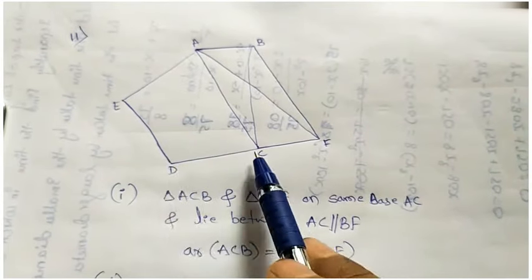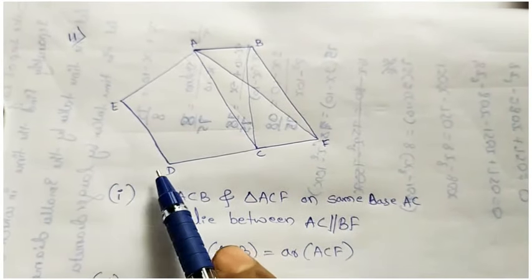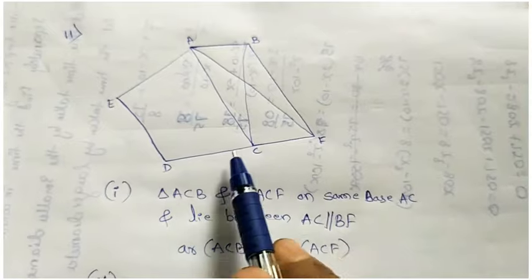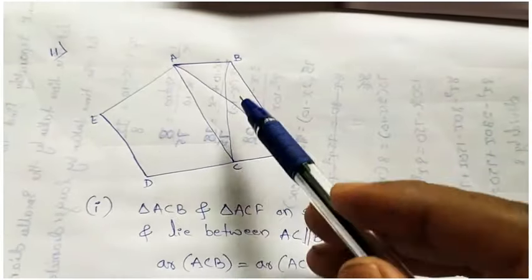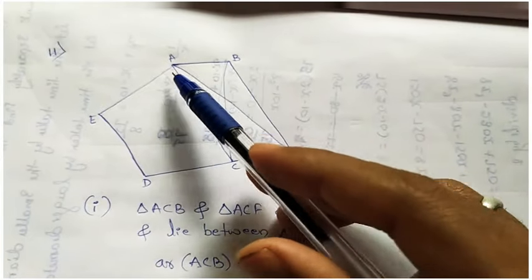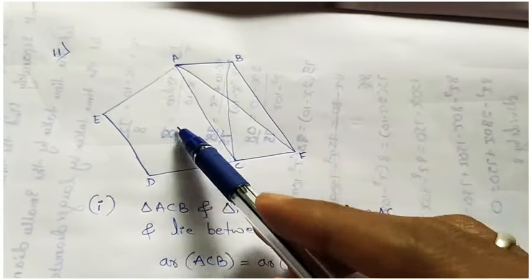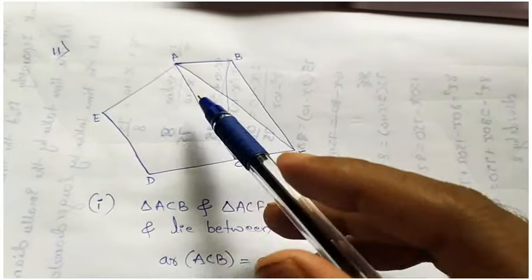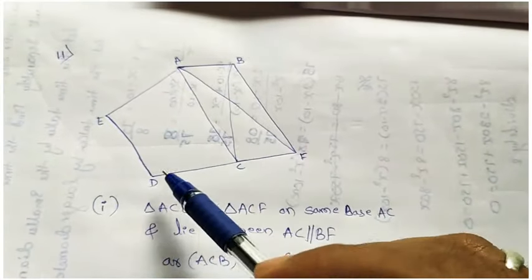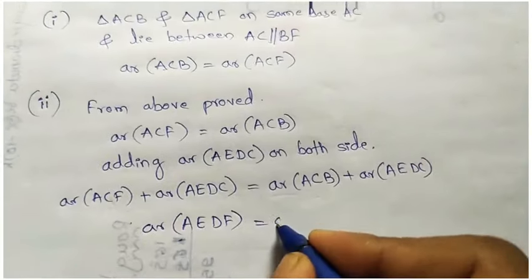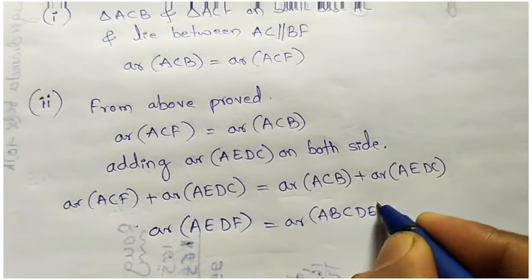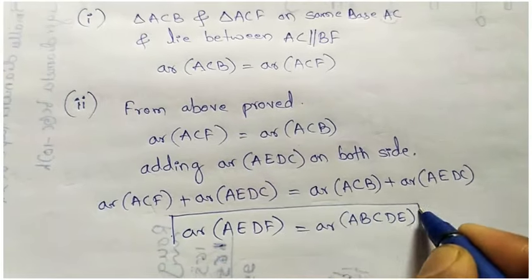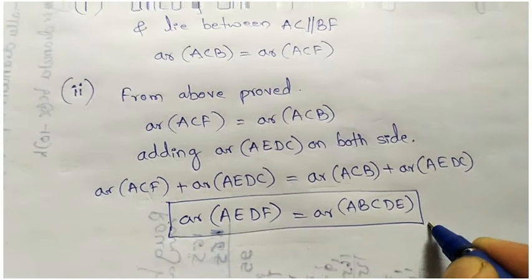Because C lies between D and F. So they took only the final vertices. That is equal to ACB plus AEDC. If we add these two, we get ABCDE. So this is our required answer.